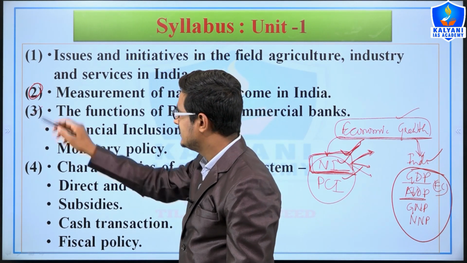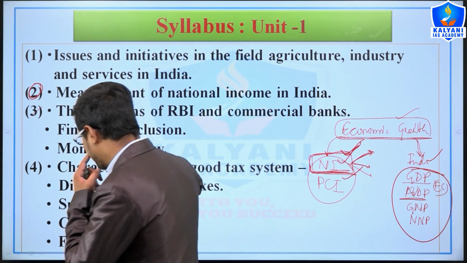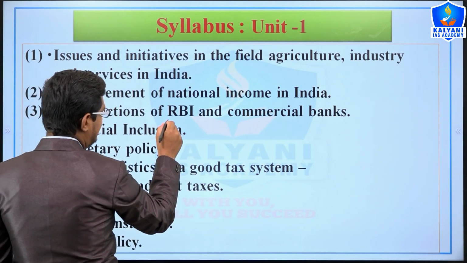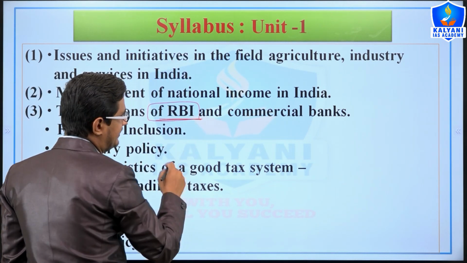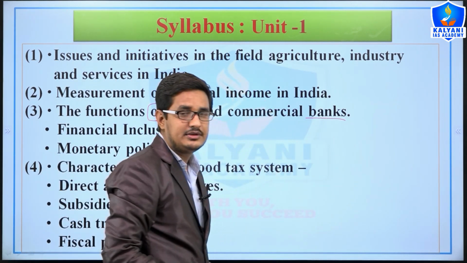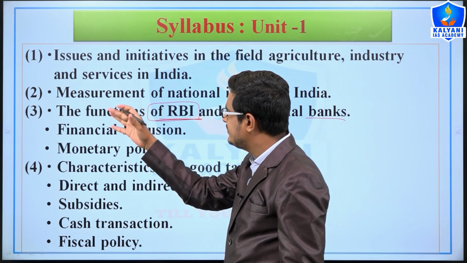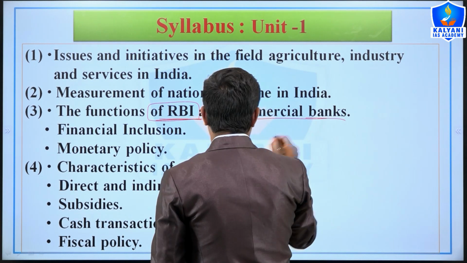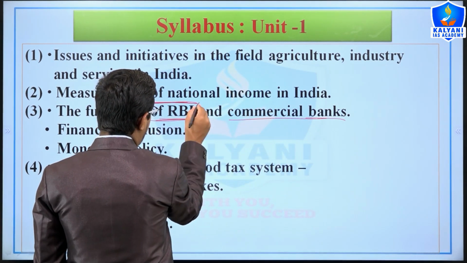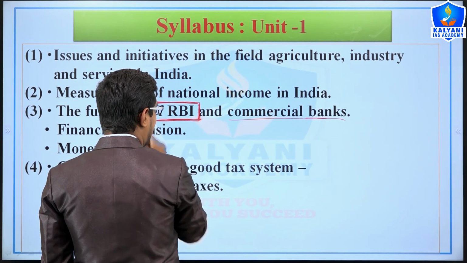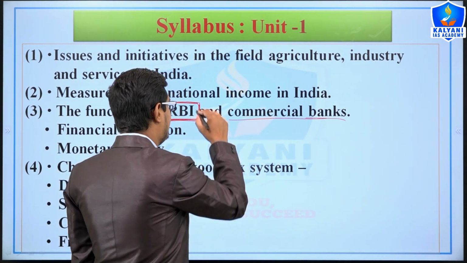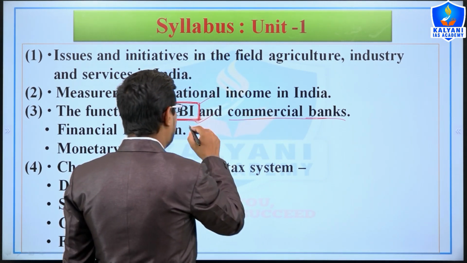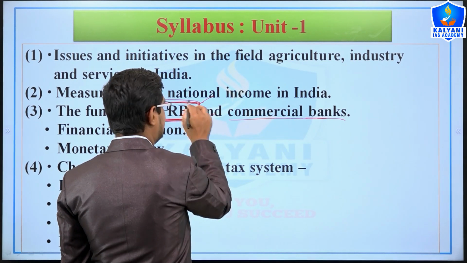Now we will discuss topic 3, which is related to RBI. Here, in topic 3, at first we will study the functions of RBI and commercial banks. You must understand here that the functions of RBI are very different from the functions of commercial banks. At first we will study what the RBI is and its functions, like issue of currency as a central bank, banker of the banking system, right, and monetary policy of the RBI. So these will be the functions of RBI.